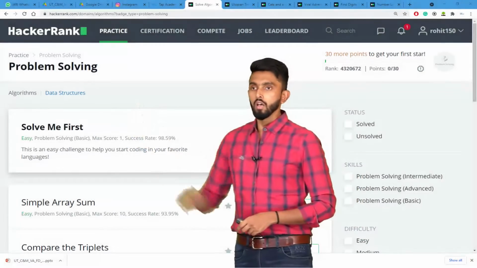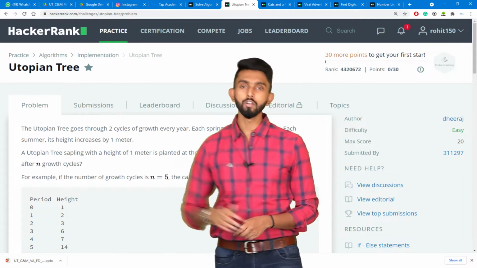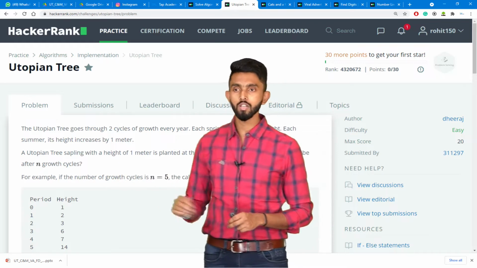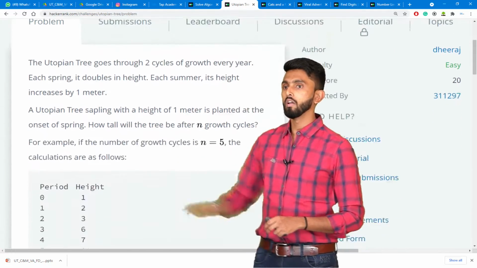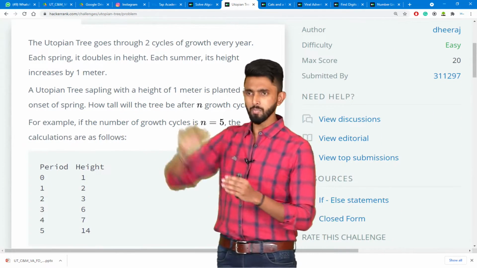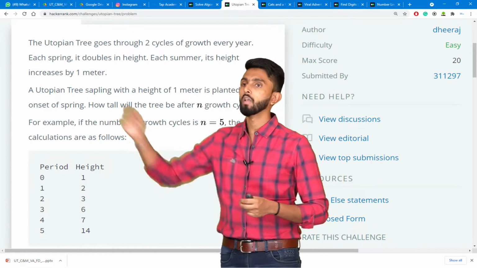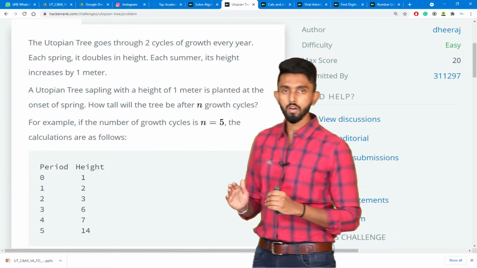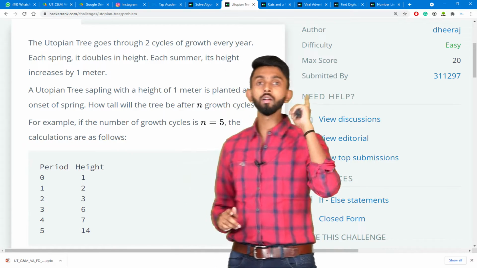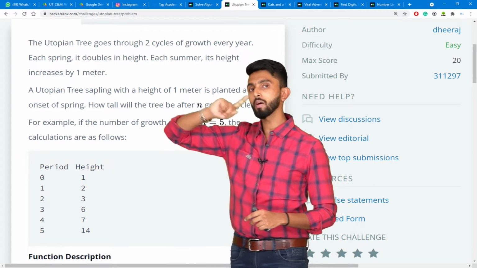Now, this is the first problem which we are going to solve. The problem is called Utopian Tree. The problem says a Utopian Tree goes through 2 cycles of growth every year. Each spring, it doubles in height. Each summer, its height increases by 1 meter.